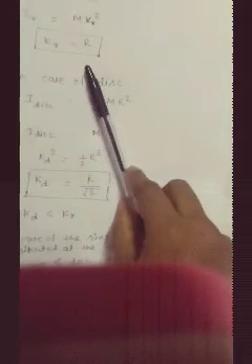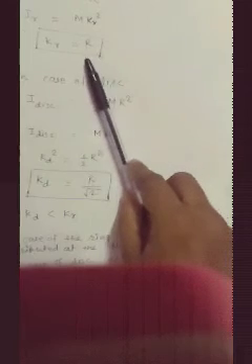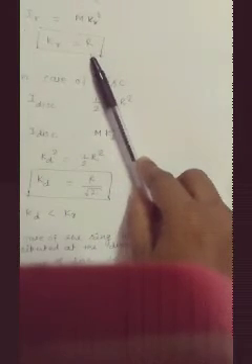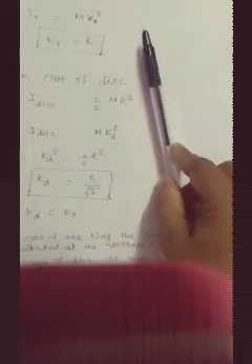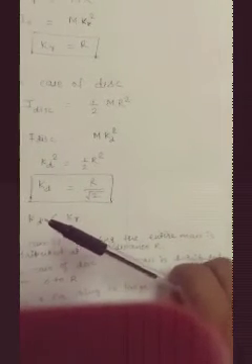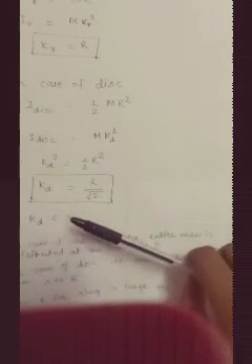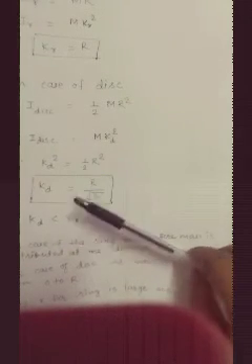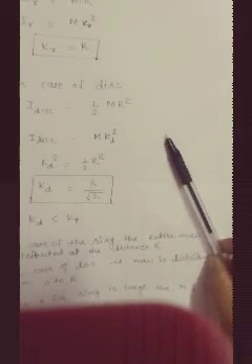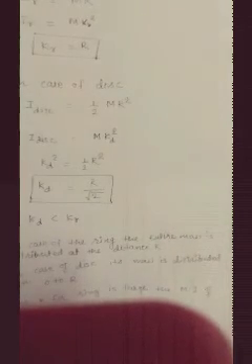In case of the ring, the mass is distributed at a large distance from the axis of rotation, while in case of a disk, the mass is distributed starting from the center, from the axis of rotation, from 0 to capital R. We'll see this diagram once again.